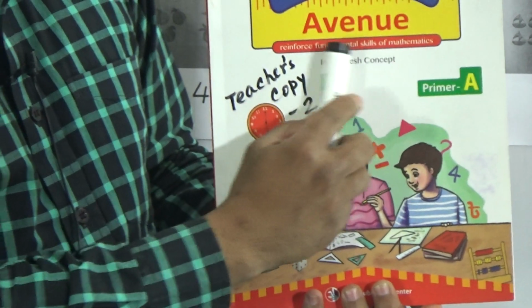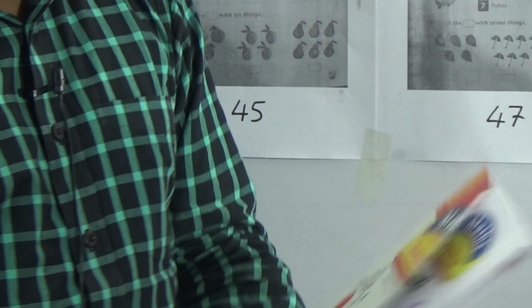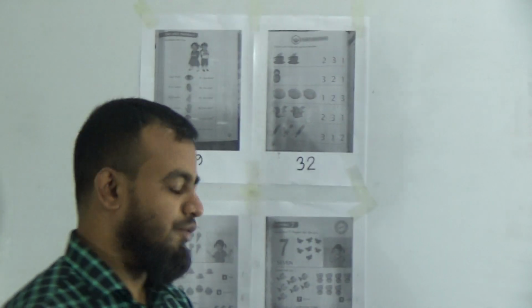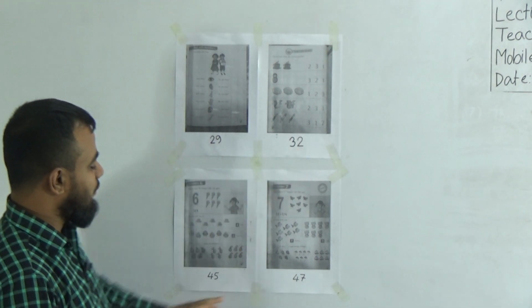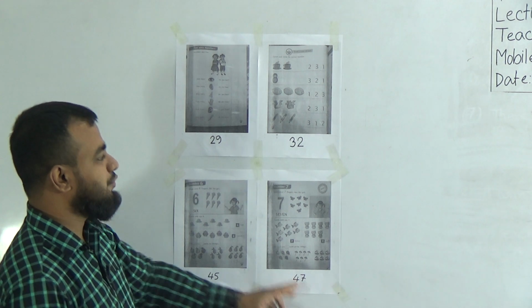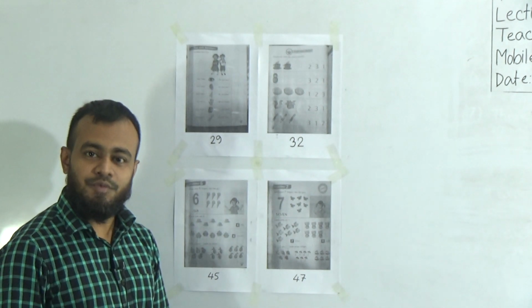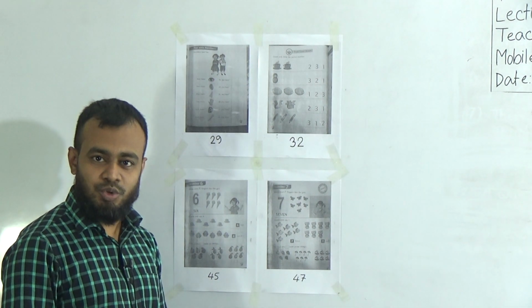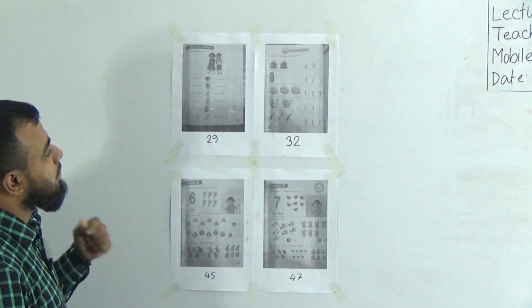Today, my dear students, we will learn from your Maths Avenue book, Primer A. This is your textbook for class nursery. We will learn today only 4 pages from this book. The page numbers are 29, 32, 45 and 47. These 4 pages we will learn today, inshallah. And my dear students, you must practice from page number 23 to 62 for the half yearly examination. Okay, now look, we will learn today what? Counting, my dear students, counting.